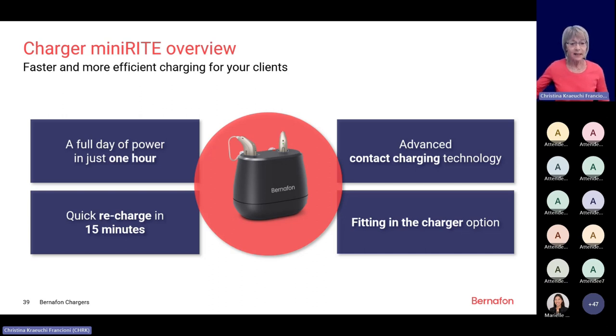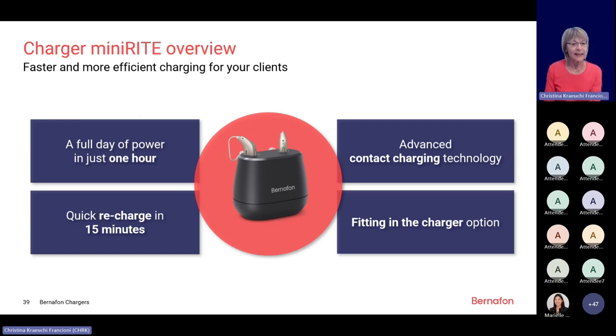Contact charging means that the client puts the instrument into the charger, and these 2 contact points, which Marielle pointed out to you in the animation just before, will scrape on the inside of the charger and remove some debris which could have been added to the contacts during wearing time. With this small cleaning process, we can really make sure that the instruments will be properly charged.